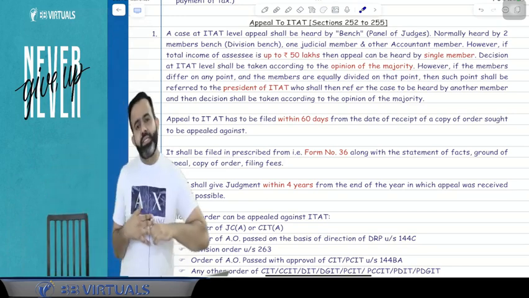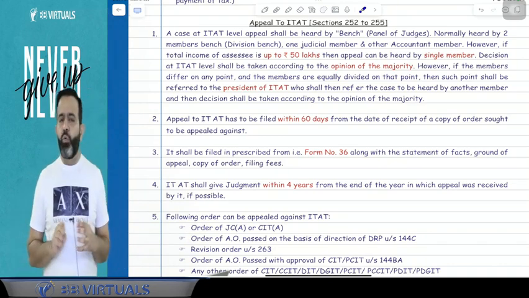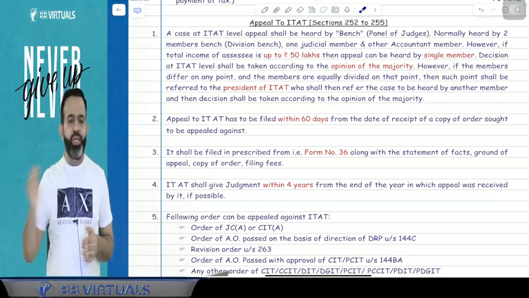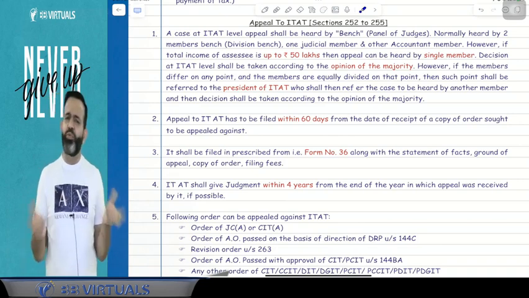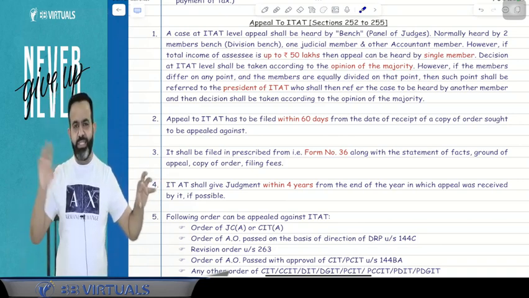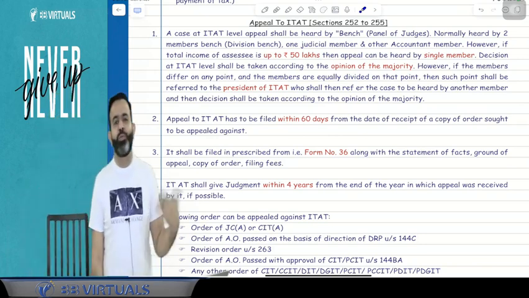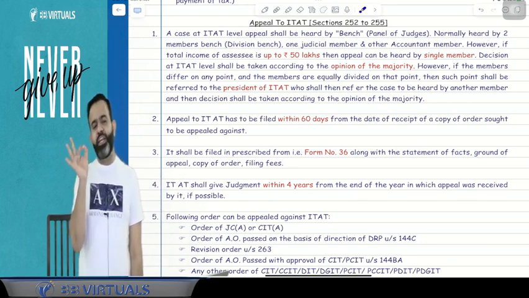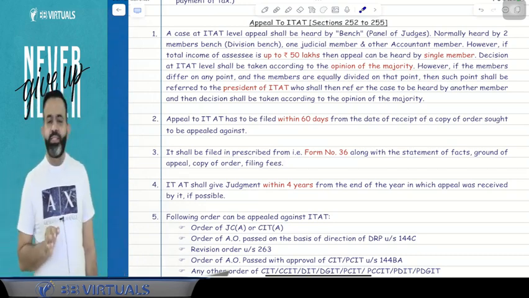Now guys, the question is, suppose for example, in a division bench there are 2 judges and both judges are equally divided. One judge says that this expenditure should be allowed, the other judge says that no, this expenditure should not be allowed. Then sir, what will happen if both judges are divided? If on any particular issue both judges are divided, then that case will be referred to the president of the ITAT.